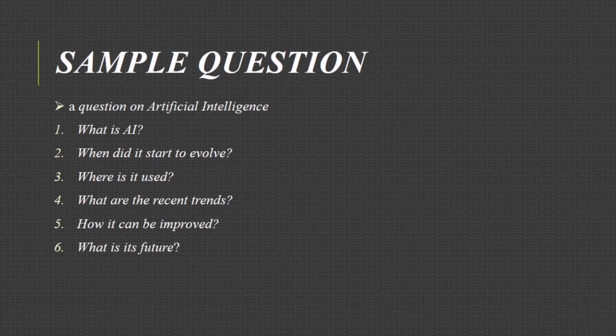Mention any famous scientists, dates, names, etc. Where is it used? That means you have to talk about the recent trends, how it can be improved, and what its future is. As I mentioned earlier, try to answer the WH questions: what, when, where, how, what ought to be.